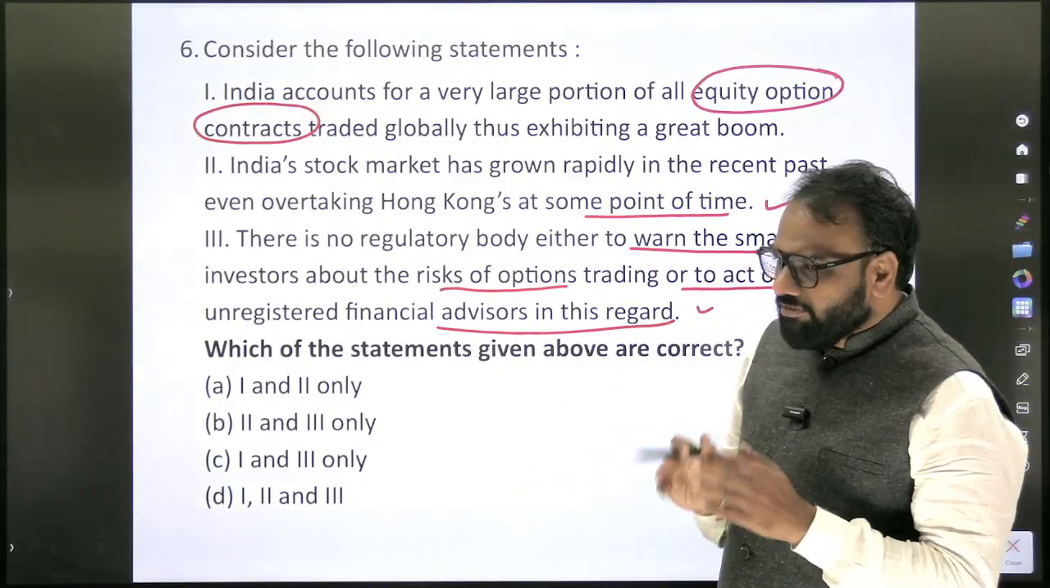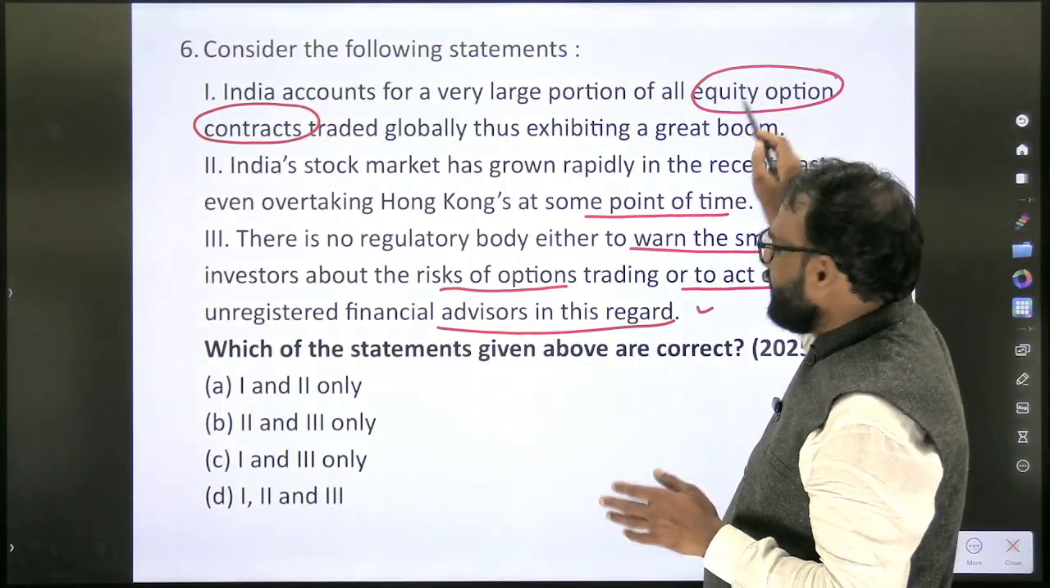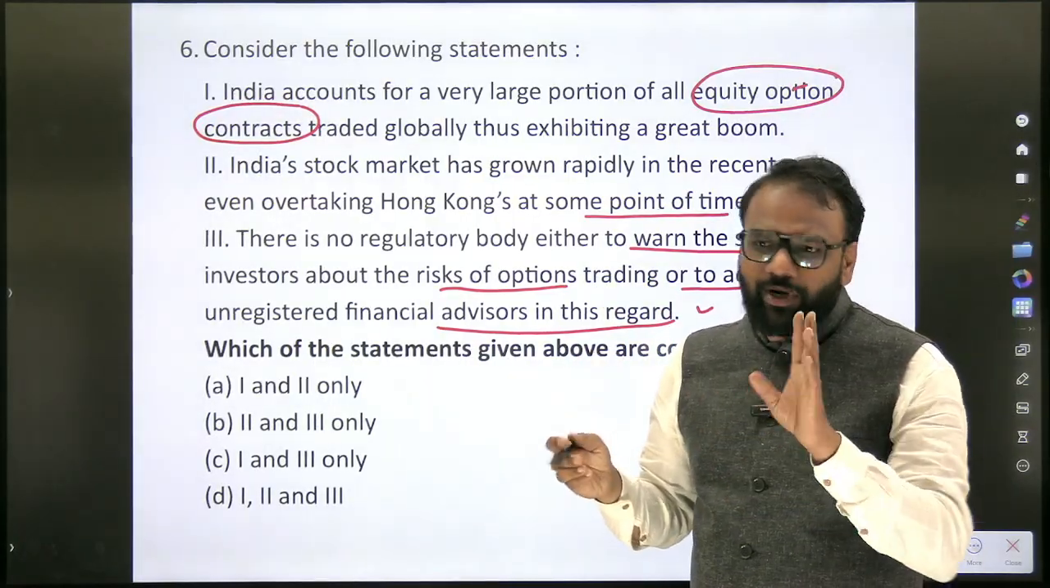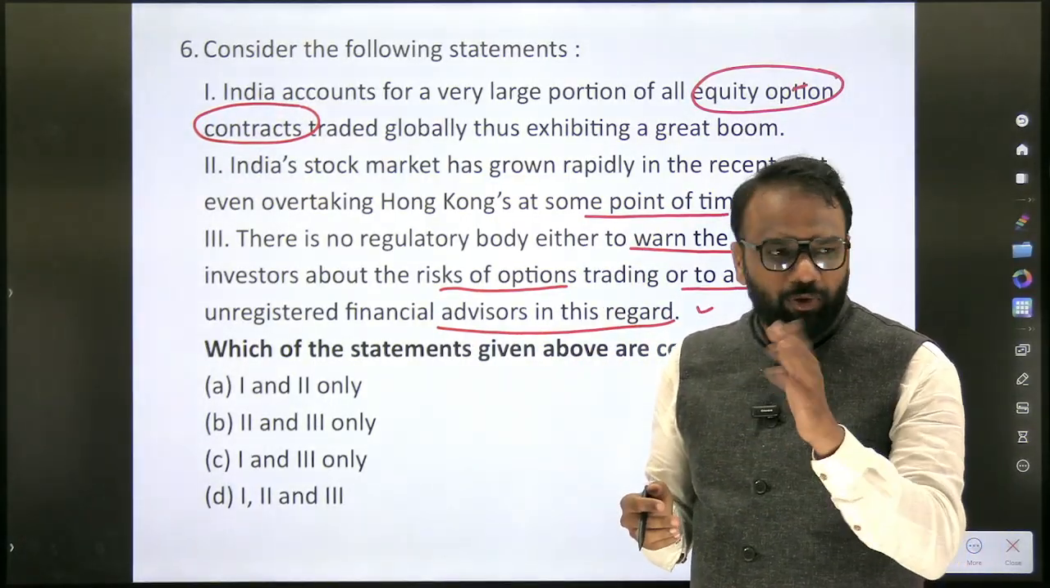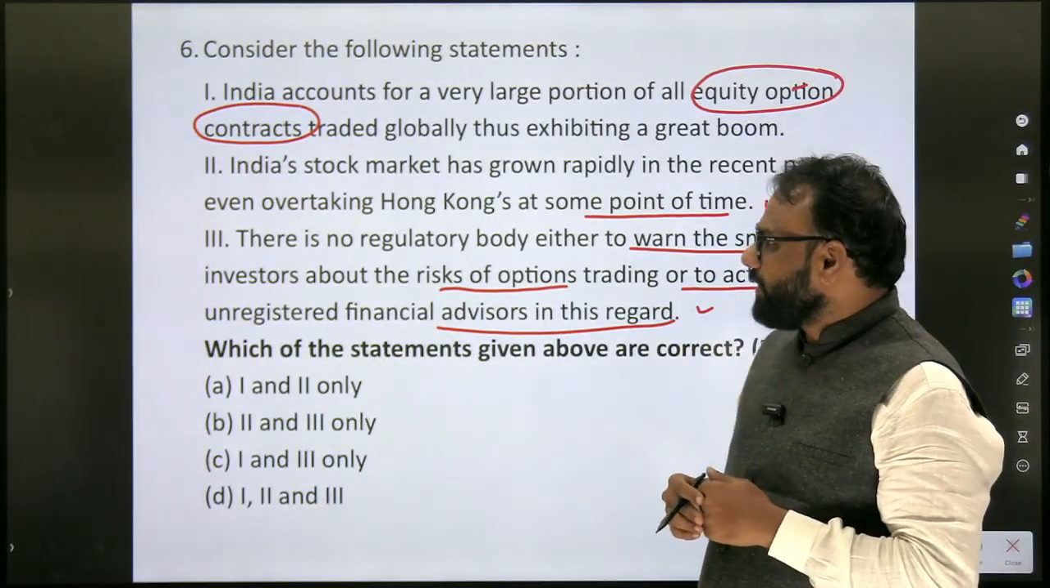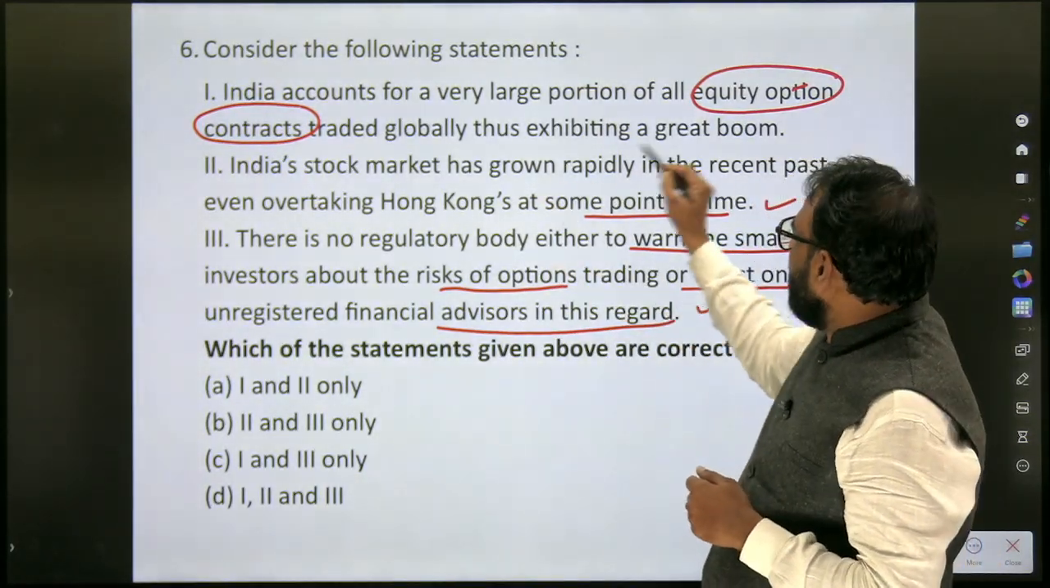So at least from this year, we need to know what is equity. Equity already we know. What is an option contract? What is a future contract? All those things are included in the notes. If you have time, you can go through that content. You can also go through our previous videos as well. India's stock market, again, great boom.